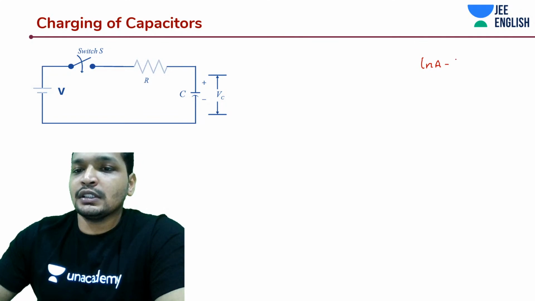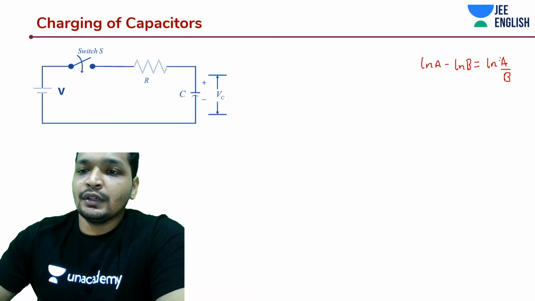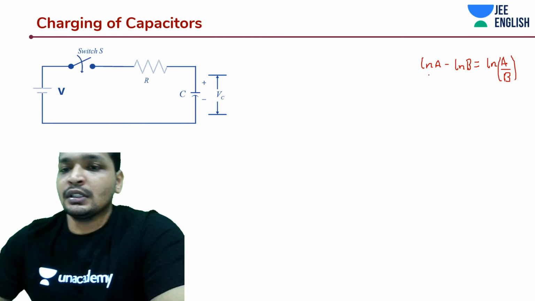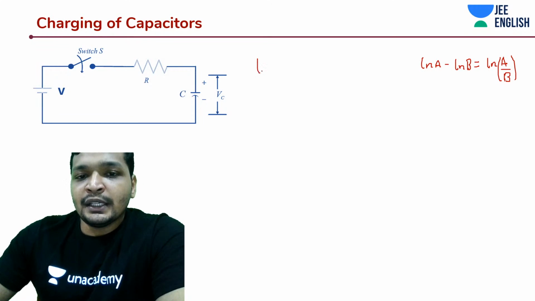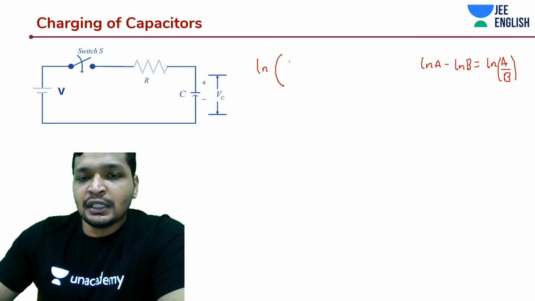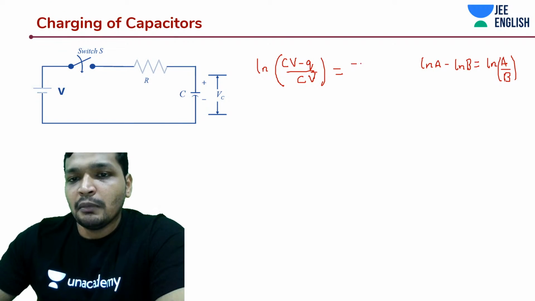If you're not aware of this, well and good. If you're aware of this, awesome. If you're not aware of this, this is how log works. Okay. So that being said, the earlier expression, I'm just directly going to write it down as (CV - Q) by CV is equal to minus t by RC.